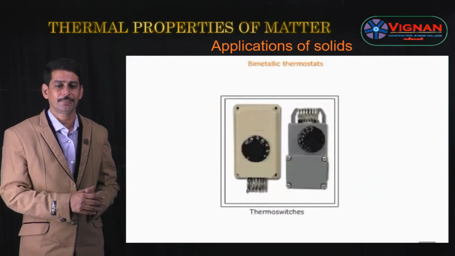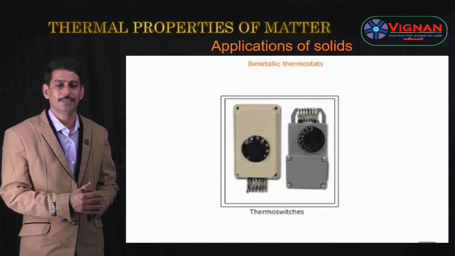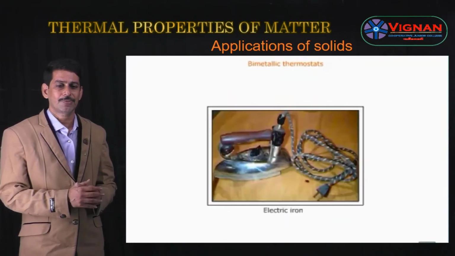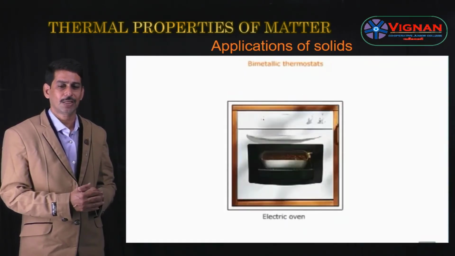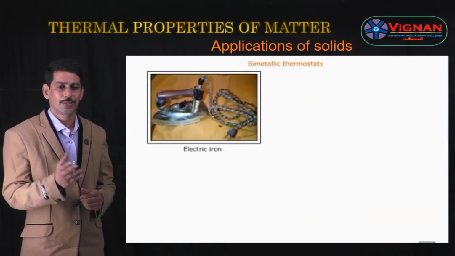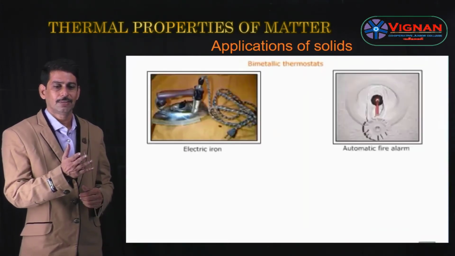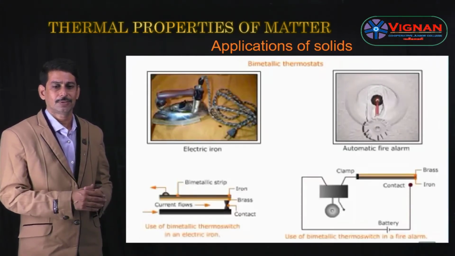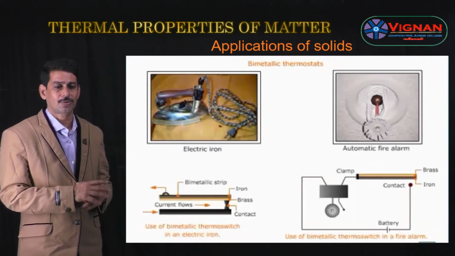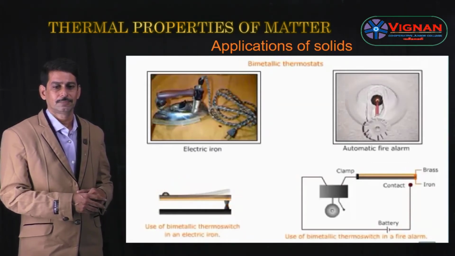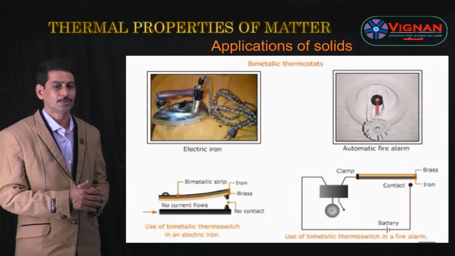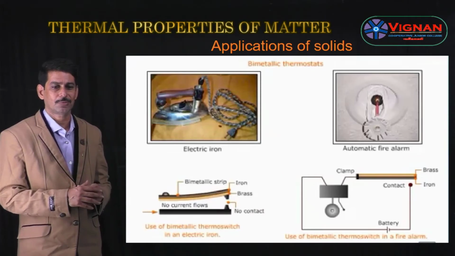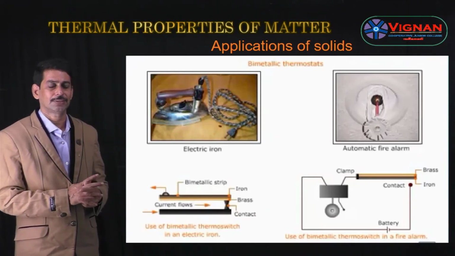Here we are heating the bimetal strip. Whenever the bimetal strip is heated, it gets curved with the more alpha value metal on the convex side, and when the bimetal strip is cooled, it gets curved with the more alpha value metal on the concave side. This bimetal strip is used in electric iron boxes, refrigerators and automatic fire alarms. This is one of the applications of expansion of solids. These are the advantages of the thermostat. The thermostat works on the principle of the bimetal strip, and is used in electric iron boxes, automatic fire alarms, refrigerators, etc., and also incubators.